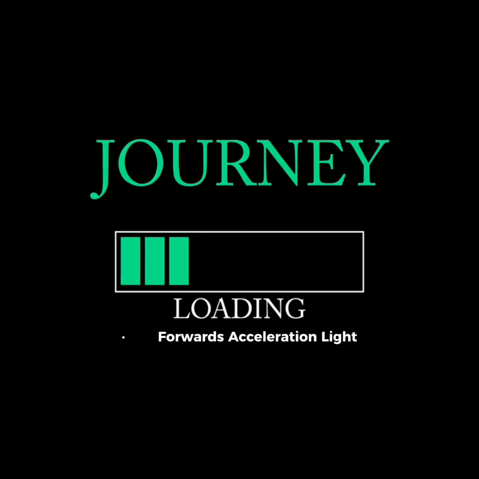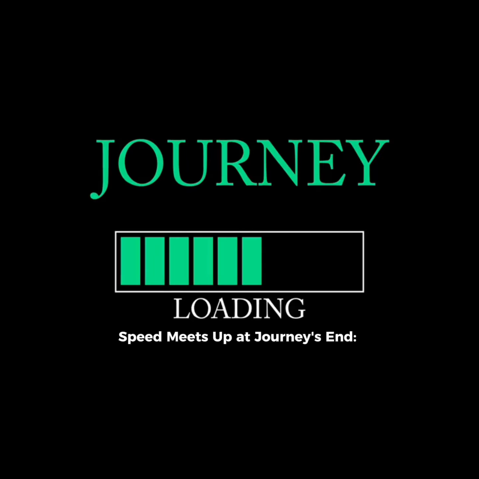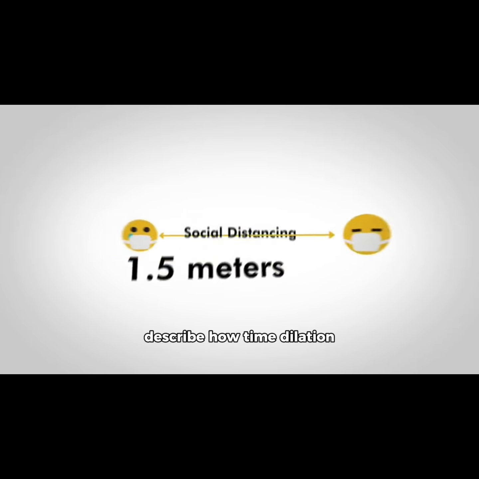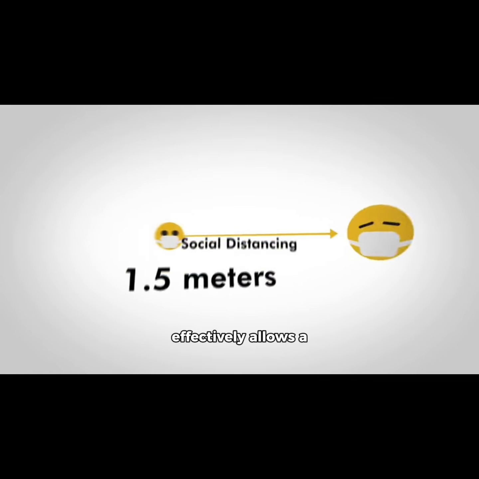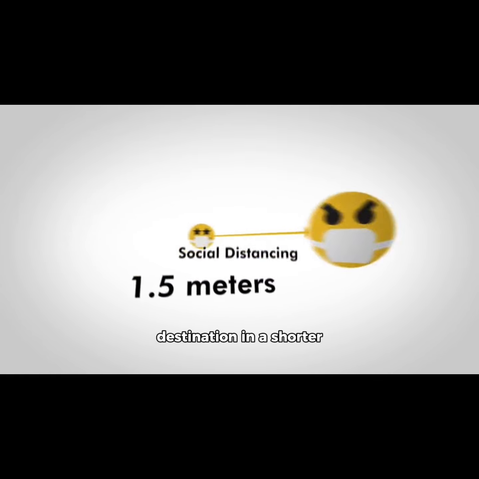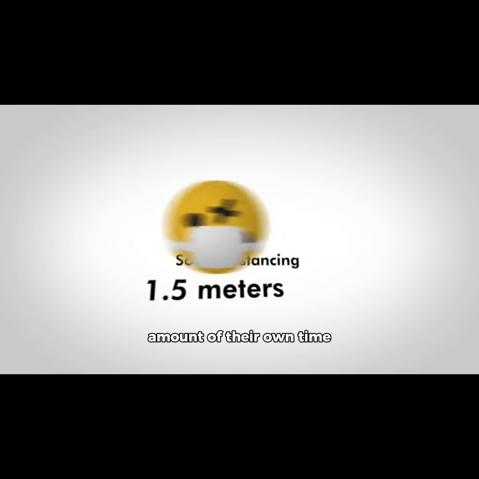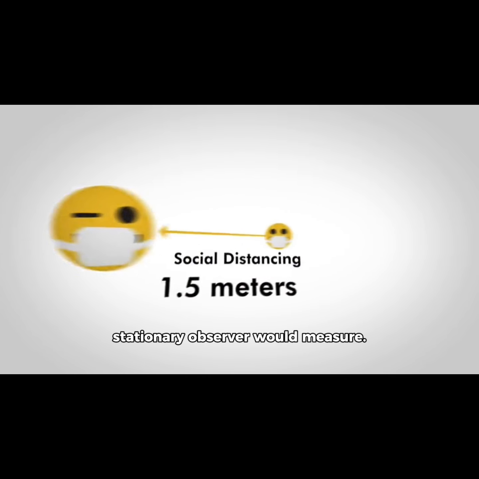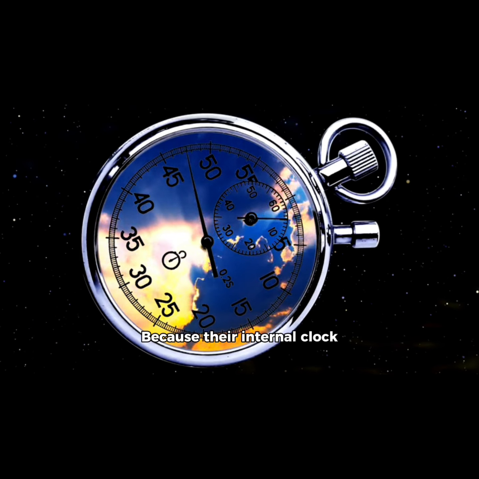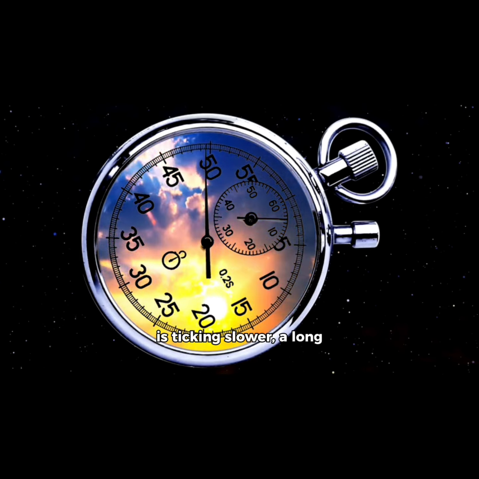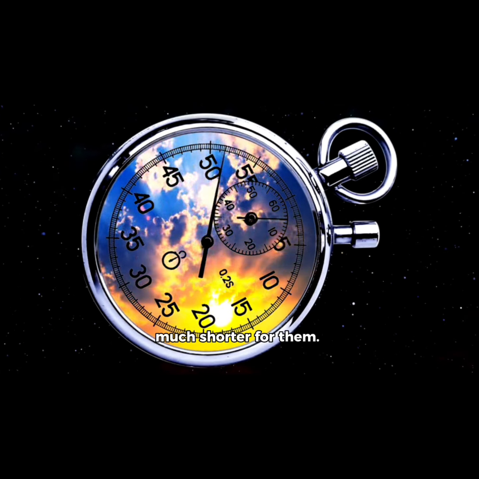Forwards acceleration, light speed meets up at journey's end. This is a good way to describe how time dilation effectively allows a traveler to reach a distant destination in a shorter amount of their own time compared to what a stationary observer would measure. Because their internal clock is ticking slower, a long journey in space can feel much shorter for them.